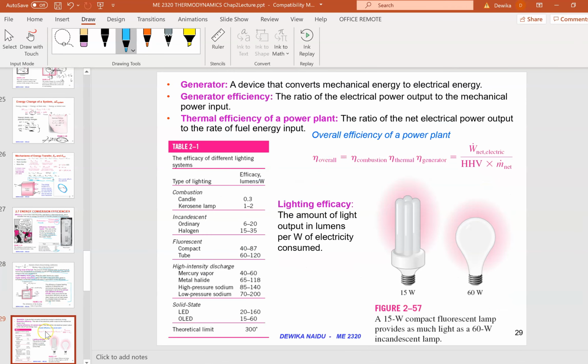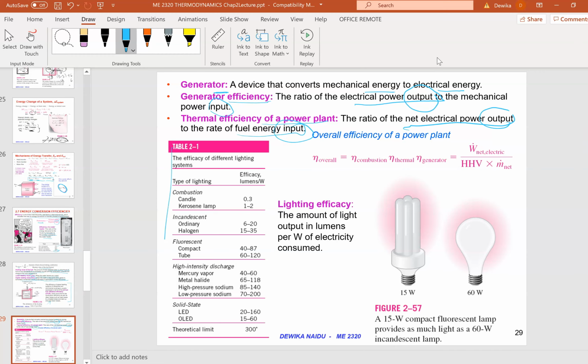Okay, so we have a few pieces of equipment, which is the generator, a device that converts mechanical energy to electrical energy. You have probably seen this in Pasar Malam. Then we have generator efficiency, which is the ratio of the electrical power output divided by the mechanical power input. Now we have the thermal efficiency of a power plant, where the electricity output is divided by the fuel energy input. So it's always output over input.